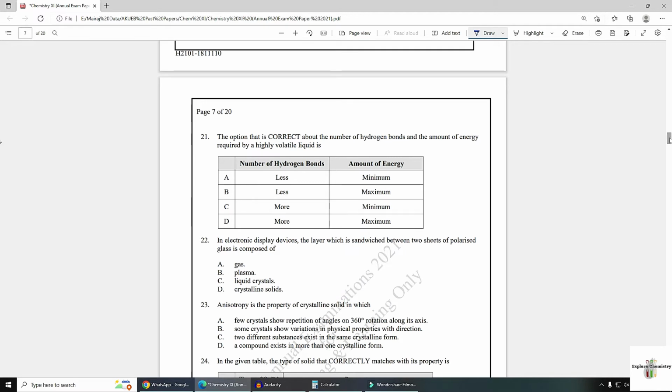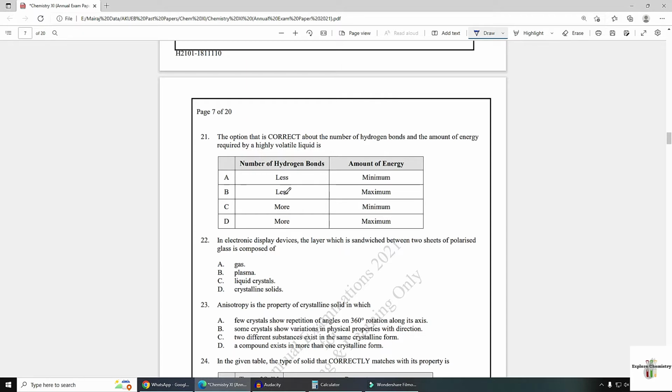Number 21. The option that is correct about the number of hydrogen bonds and the amount of energy required by a highly volatile liquid. A highly volatile liquid can convert into gas at room temperature because there is a very small number of hydrogen bonds. Their intermolecular forces are very weak.